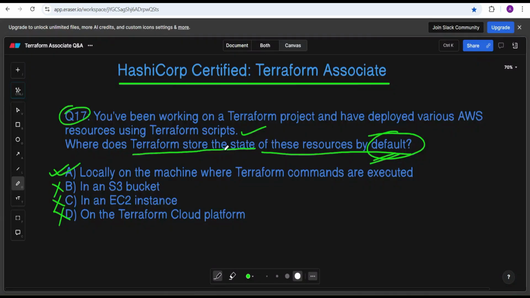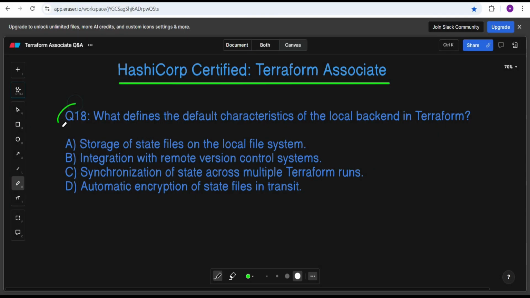Now jumping to the next question. Question number 18. What defines the default characteristic of the local backend in Terraform? If you are not familiar with the local backend, it stores the Terraform state file on your local disk without remote locking, collaboration or versioning.